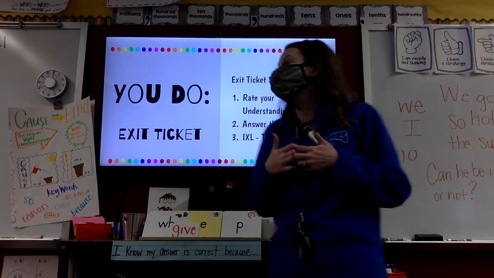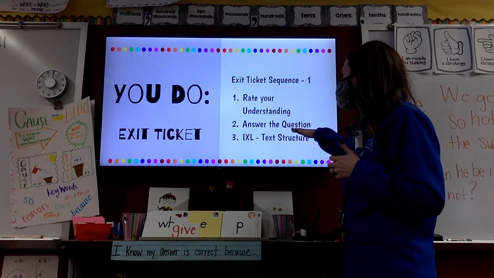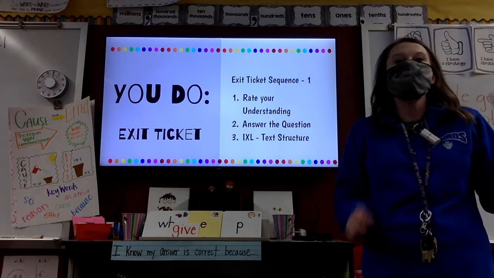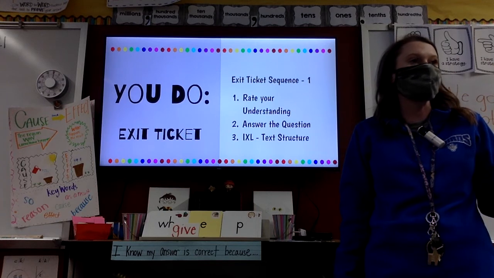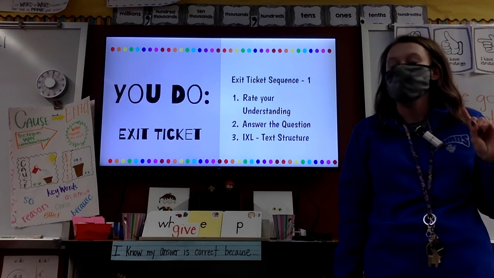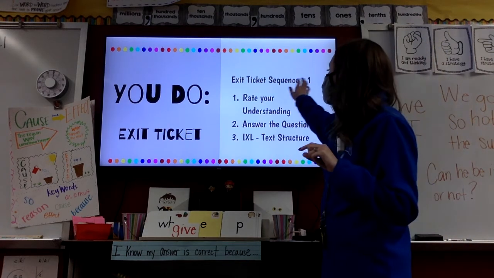But what I do need you to do when you do your exit ticket is to make sure that you rate your understanding and you're honest with me. Don't put a 4 there and tell me that you can teach it to somebody else if you struggled with this today. Does that make sense what I'm saying? Yes. Okay, all right, so here's what we're going to do.